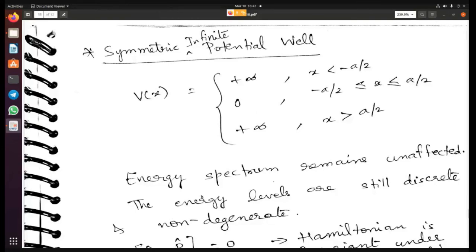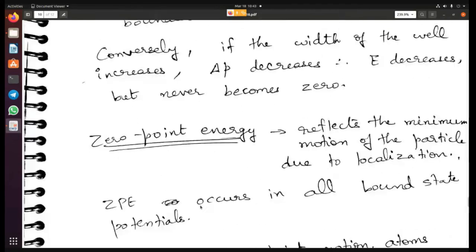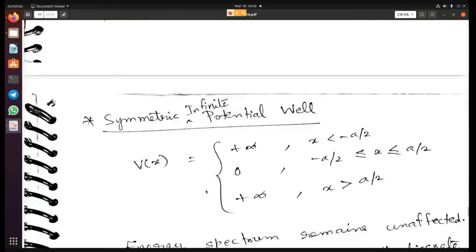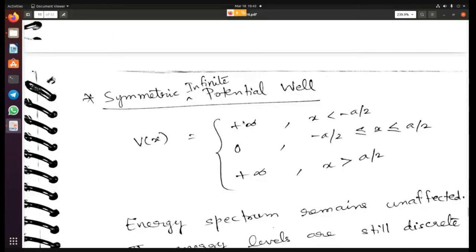So one of the variations of the problem that we solved today was V of x going to plus infinity for x less than 0, then 0 from 0 to a, and plus infinity for x greater than a. That was the original problem.